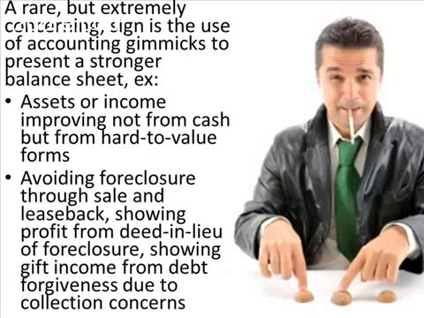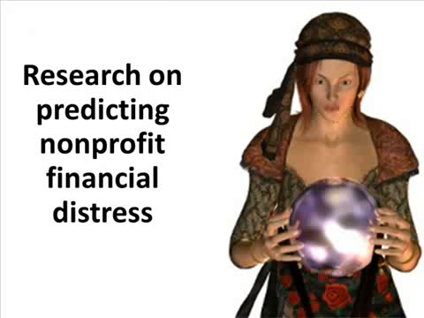Another example would be avoiding foreclosure through a sale and leaseback and showing profit from a deed in lieu of foreclosure by showing gift income from debt forgiveness, which was really debt forgiveness due to collection concerns. So what does research tell us about predicting nonprofit financial distress?